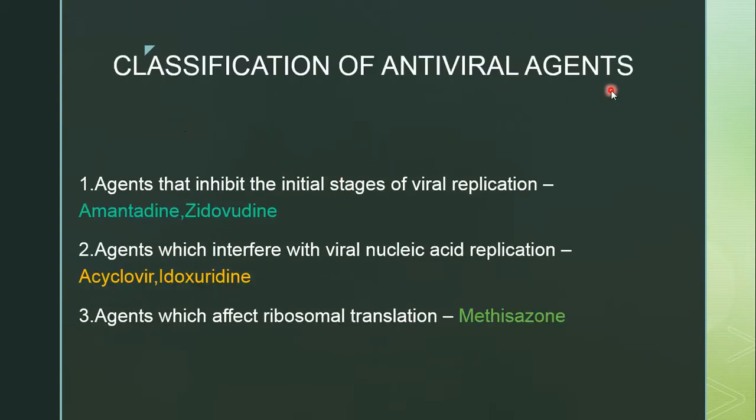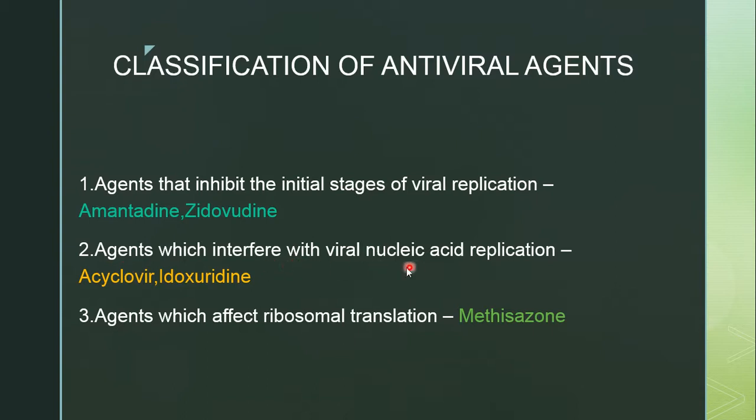Classification of antiviral agents. How can we classify antiviral agents based on their mechanism of action? The first class is agents that inhibit the initial stages of viral replication. If the initial stages of viral replication are inhibited, the examples are amantadine and zidovudine, and so on. Many examples are there, so I have taken the one or two important ones. In anti-AIDS we'll see other examples.